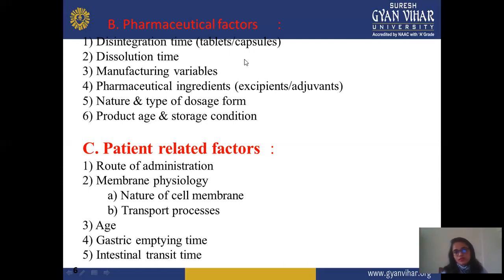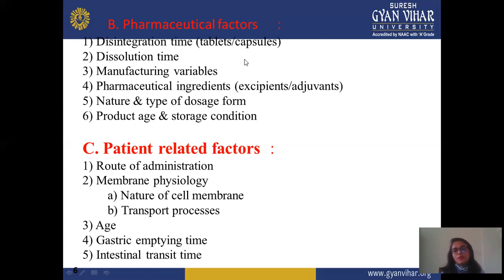And in patient related factors, first is route of administration. Route of administration mainly depends on the type of formulation. Suppose you're giving the formulation by the oral route, in this condition you require more dose, because in the oral route it doesn't show 100% effect of the particular drug. In comparison, with a parenteral formulation, suppose you take the drug by the intravenous or intramuscular route, in this condition you use a lesser amount of dose of the particular drug, because less dose is required for the parenteral route. It directly reaches your system with blood circulation, not showing first pass effect.